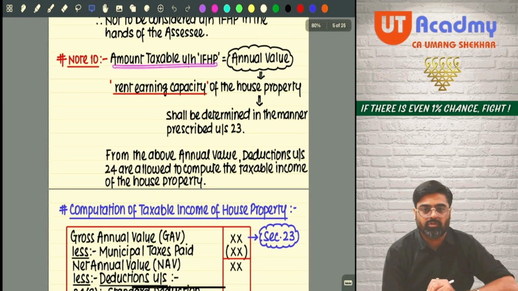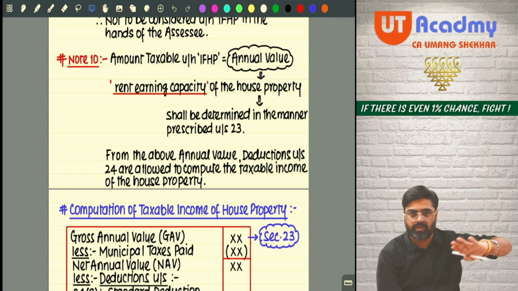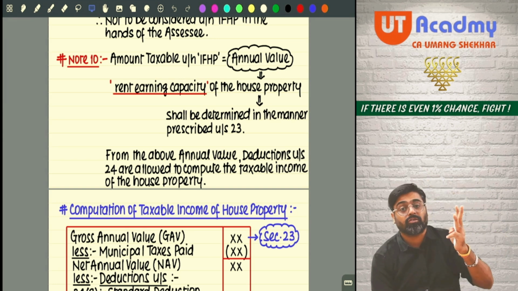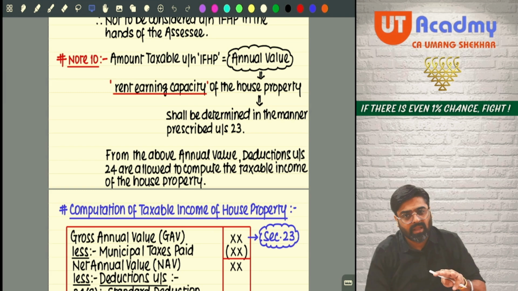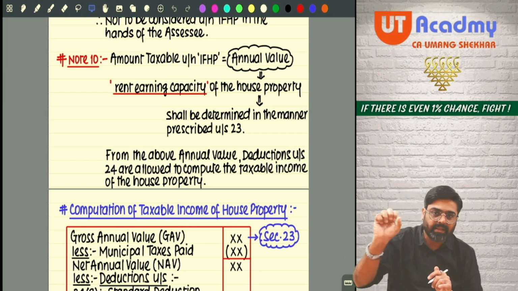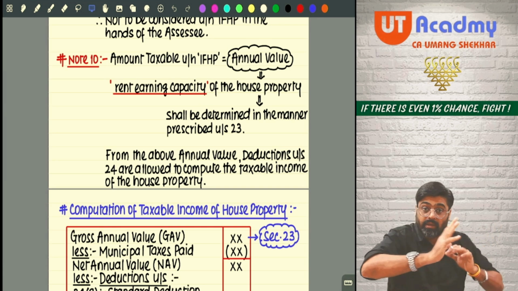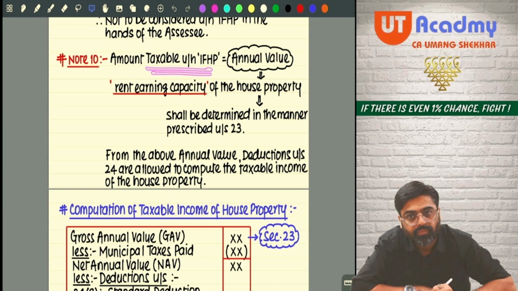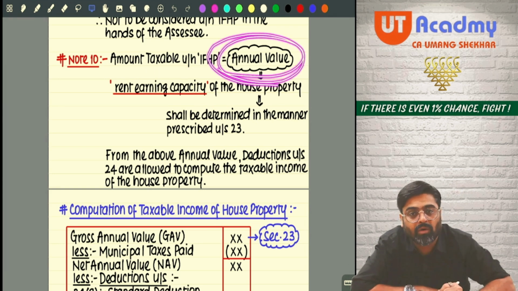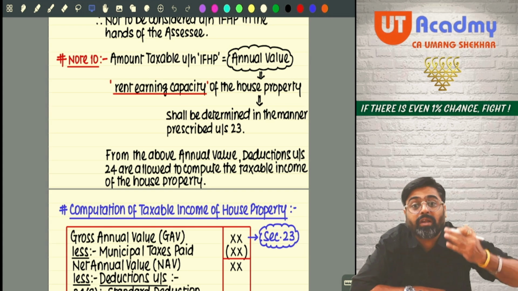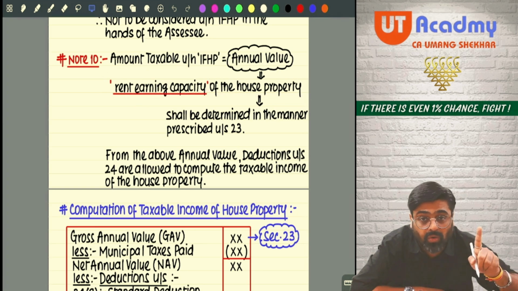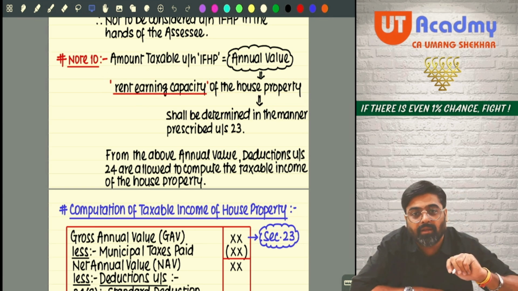Amount taxable under the head house property. If all the three conditions we have discussed so far are satisfied, there has to be a house property, the assessee should be the owner of that house property, and that house property should not be used by the assessee for own business or profession. If all three conditions are fulfilled, bring that house property under the head house property. Now, when you are bringing the house property under this head, what will be taxable? The annual value of that property will be taxable under this head. What is the meaning of annual value? Rent earning capacity of the house property, not the actual rent. No, not the actual rent, rent earning capacity.